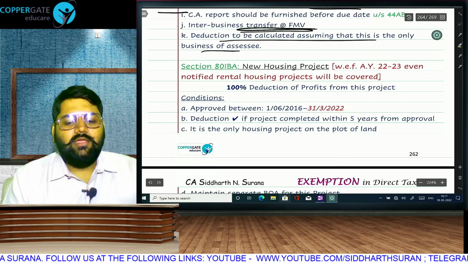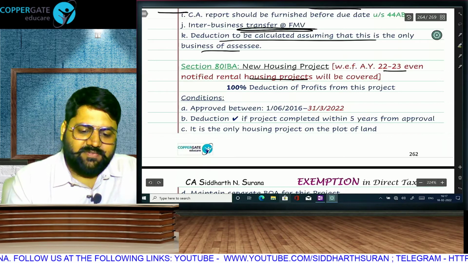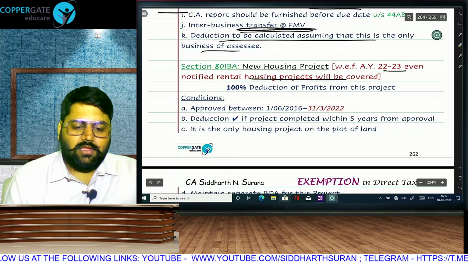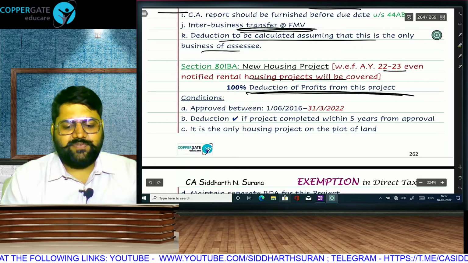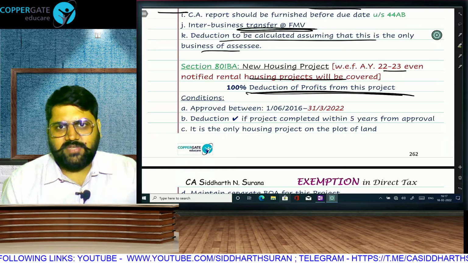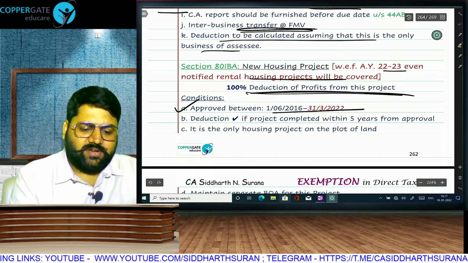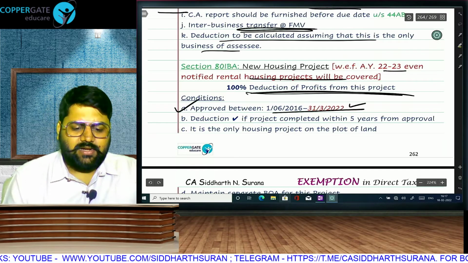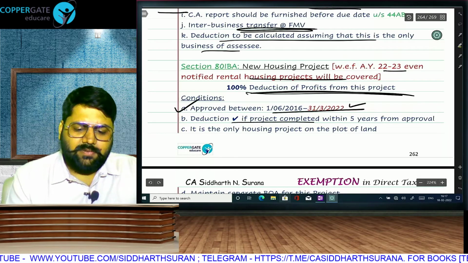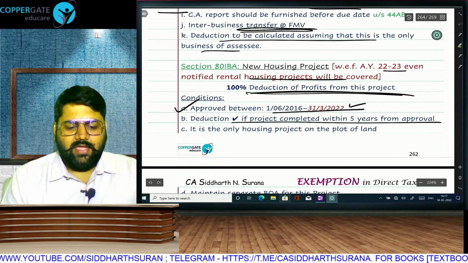80IBA, new housing project, and as per amendment, even rental housing projects are now going to get covered. 100% deduction of the profits that you get from the new project, subject to the condition. The project should be approved between this period. This date also they are extending again and again. The deduction will be allowed if the project is completed within 5 years from approval.